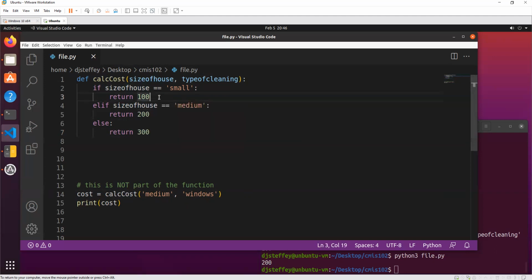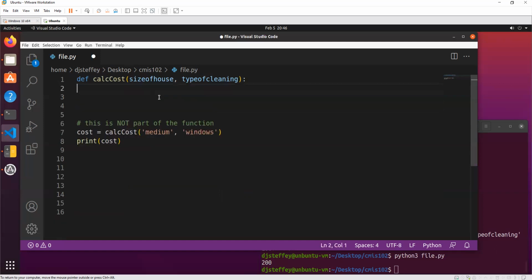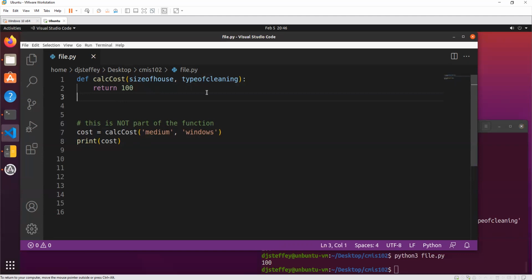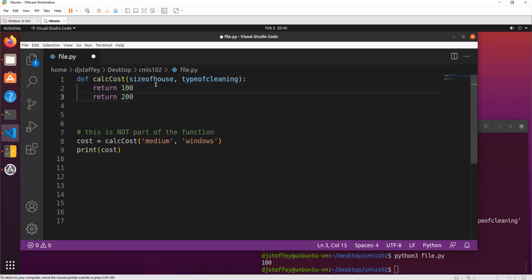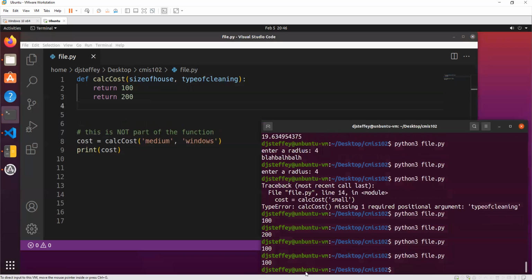If we would have something like this, actually, let's forget about the whole if statements altogether. We could just return 100, right? If we run that, we get 100. It's not really doing any calculation, but this is what's given back to us. What if we would have two returns like that? What happens here? It's actually still just 100.